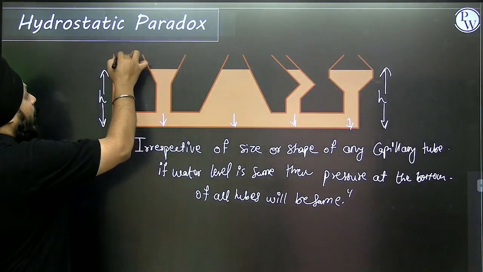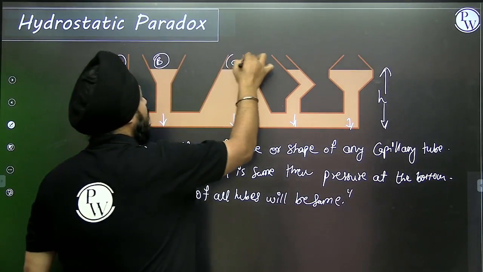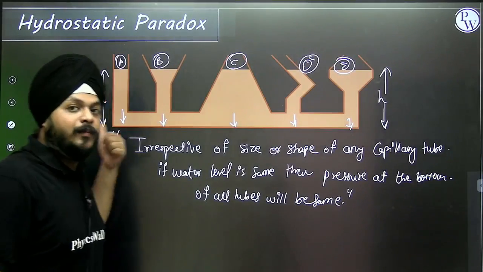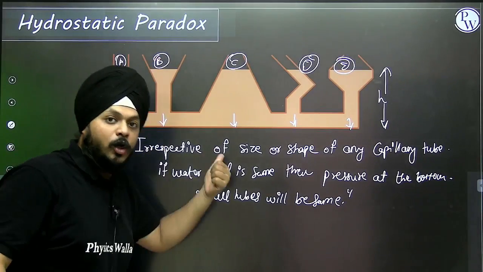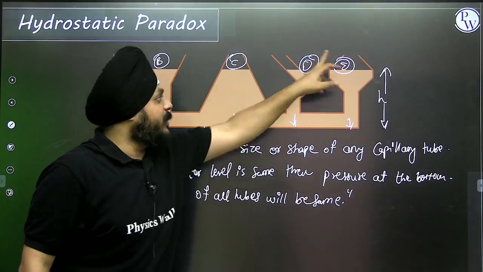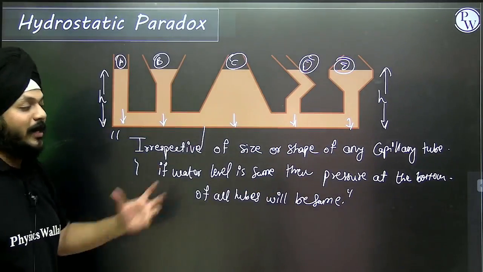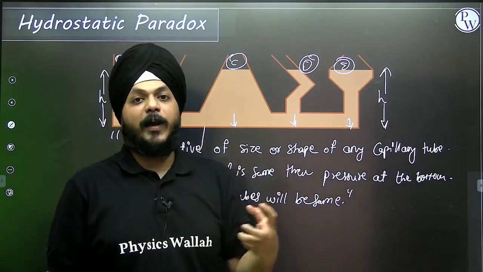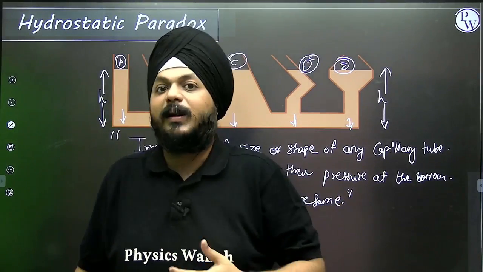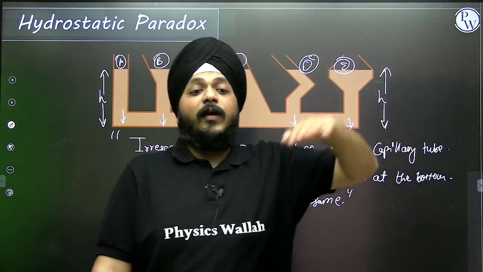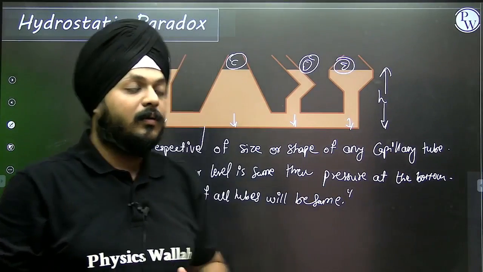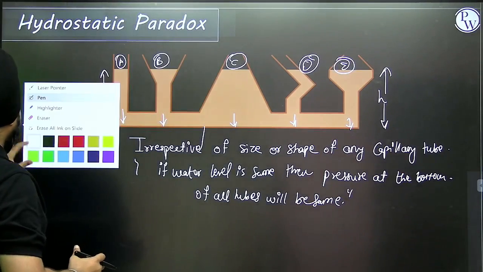Suppose I'm talking about points A, B, C, D, E: the pressure difference between A and the bottom is rho g h, B and the bottom rho g h, C and the bottom rho g h, D and the bottom rho g h, E and the bottom rho g h. That's what the hydrostatic paradox is all about. In a more simplified form, at one level, the pressure is always the same.